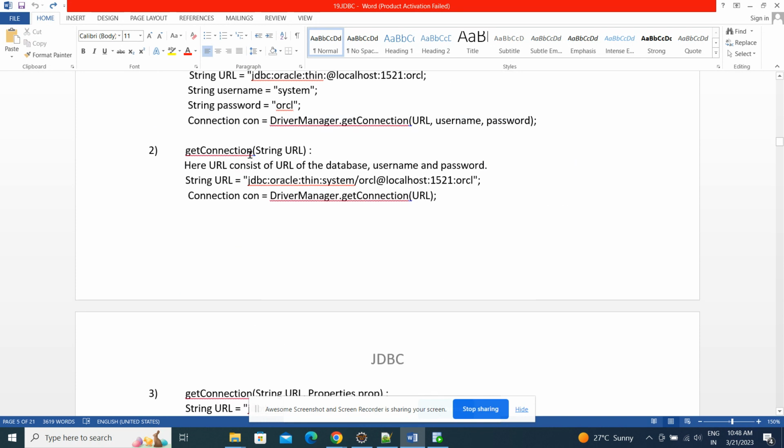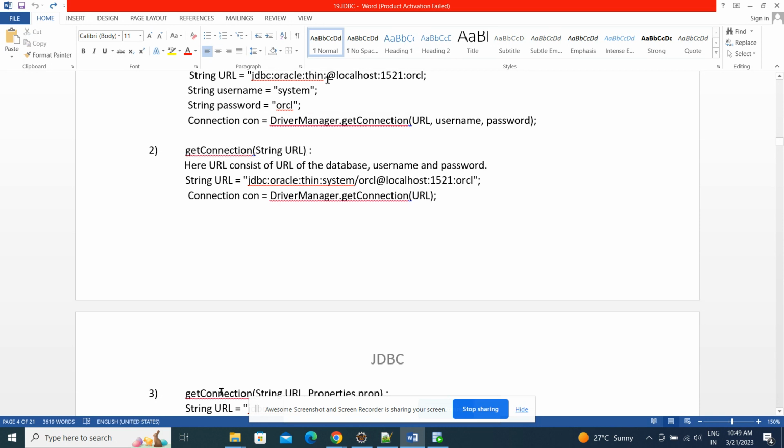The second way is that the URL will be like this: JDBC colon Oracle colon thin colon system slash password at host and port and database. In between, we are using the username and password in the URL itself. We are giving both username and password after thin, before the host name, if you are going for the second get connection method.